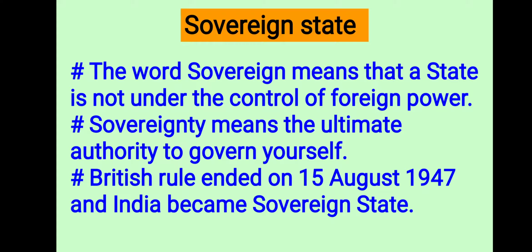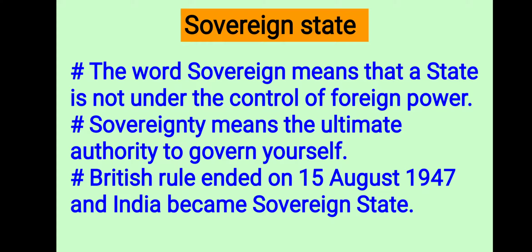We are free to take our own decisions, which means there was no foreign disturbance to us, so India became sovereign. Answer in one sentence. India became a sovereign state from 15th August 1947. The most important goal of the freedom struggle was to acquire sovereignty, meaning the ultimate power of taking decisions in the hands of Indians. So we focus on this sovereignty.